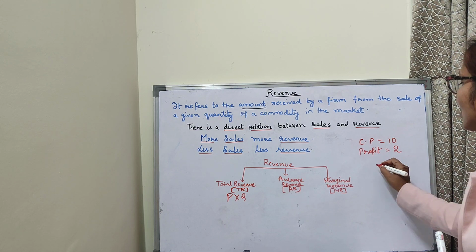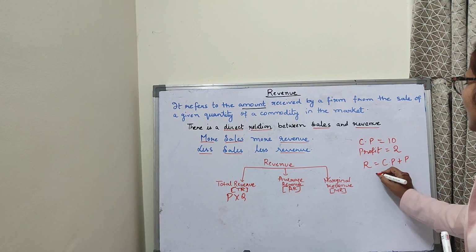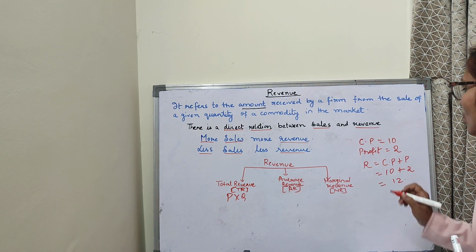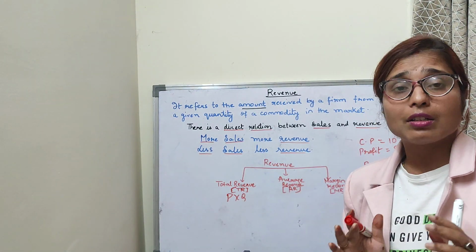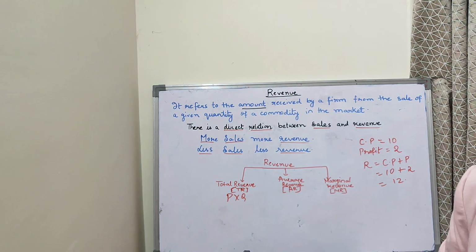Now what is the revenue? Revenue is equal to cost price plus profit. Cost price was 10 and profit is 2, so my revenue is 12 rupees. That means the selling price of one pen is rupees 12. Clear children?